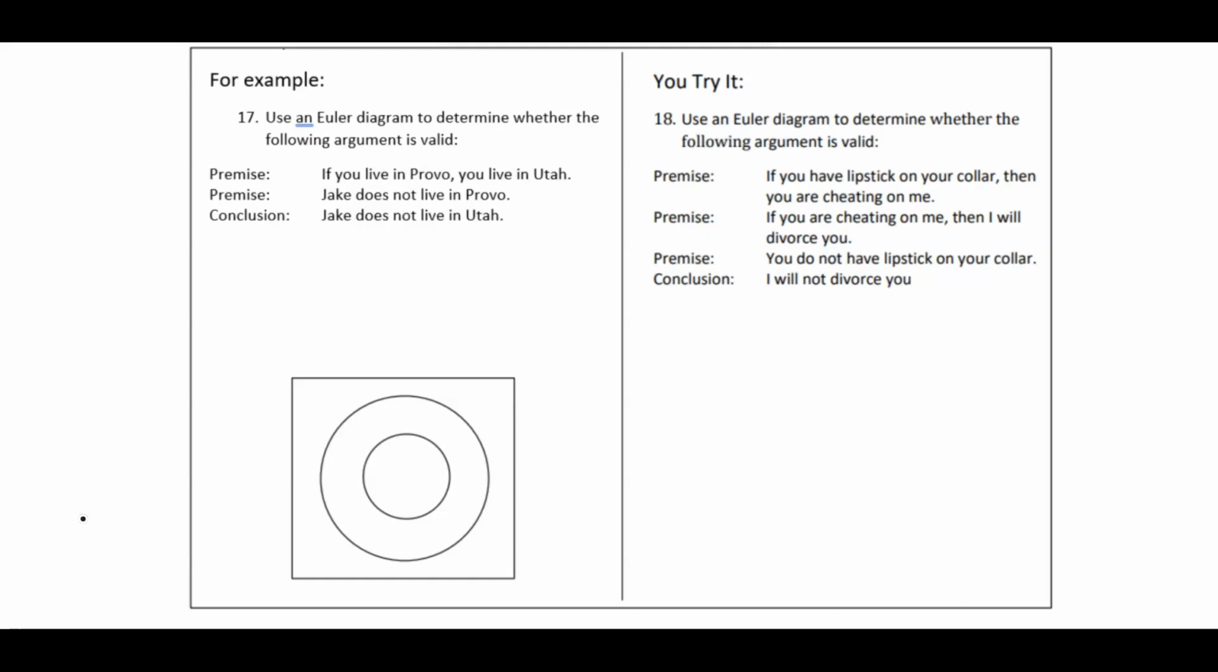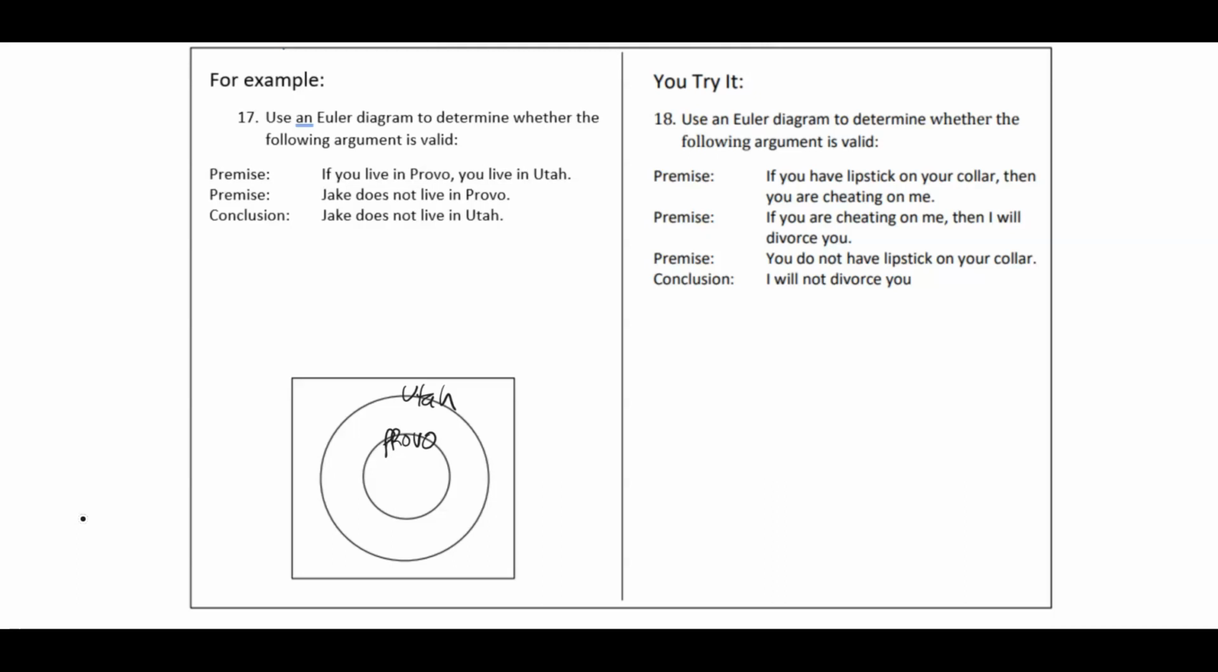Now, an Euler diagram is similar to a Venn diagram. However, in an Euler diagram, you will see circles inside of other circles, not just with a little overlap. So, our first premise, if you live in Provo, you live in Utah. So let's let this outer circle be Utah, and the inner circle be Provo. So we can see everything Provo is entirely inside of Utah. That matches our premise. If you live in Provo, you also live in Utah.